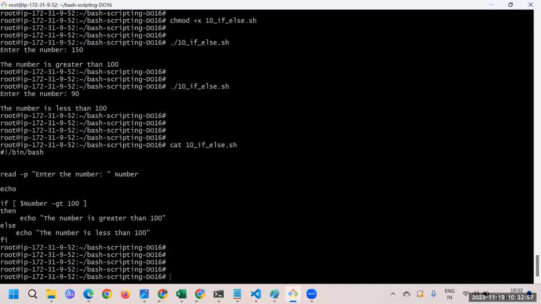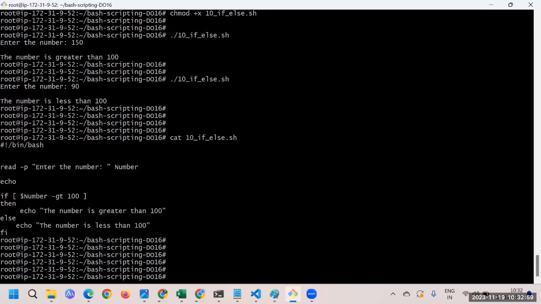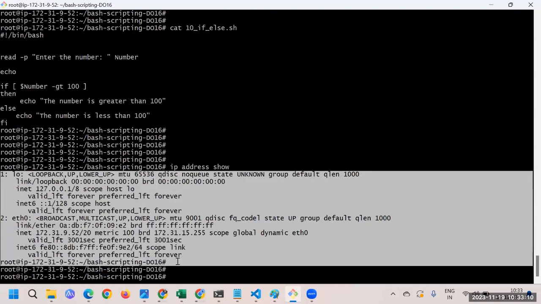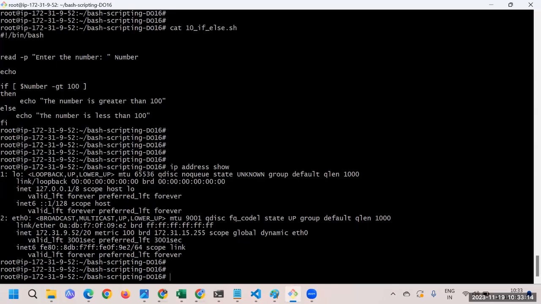Let me take one more example for you guys. We have one command, that is ip address show. This particular command is supposed to give us all the interfaces. Here you can see this is the loopback IP we have, and then this is the eth0 port we have.